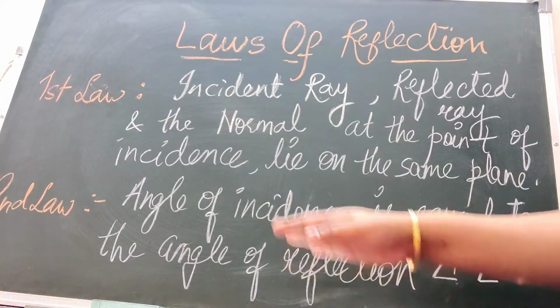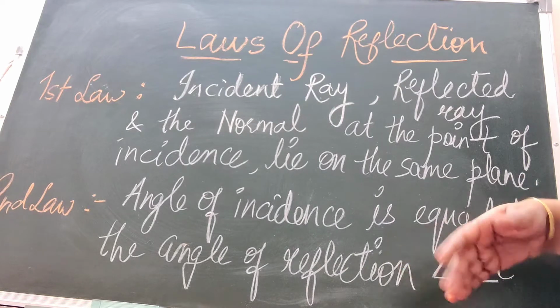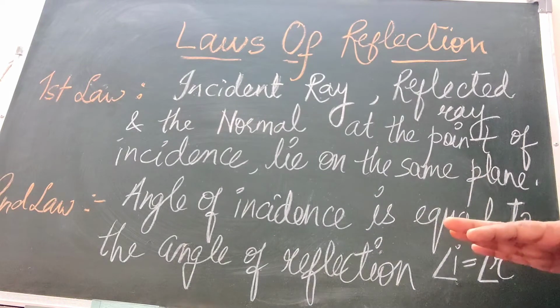So what is the second law? Angle of incidence is equal to angle of reflection. Now we will take up the diagram so that the laws are very clear and understood.